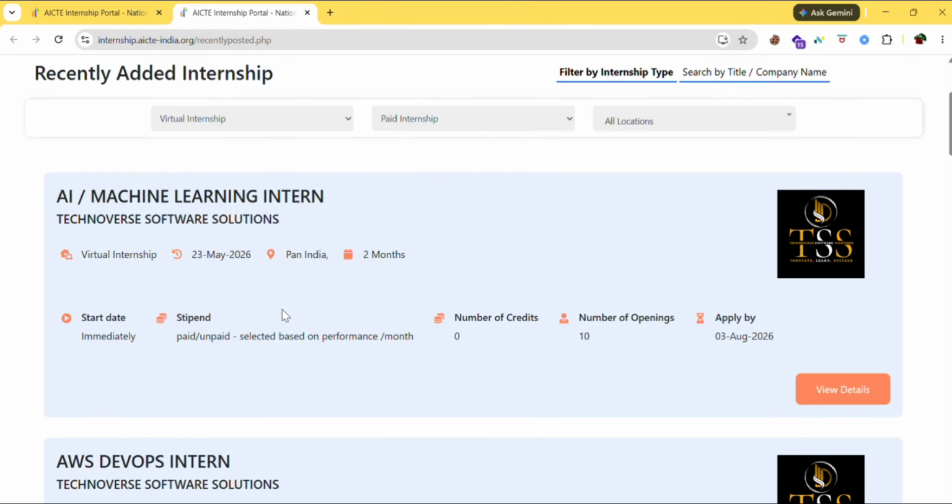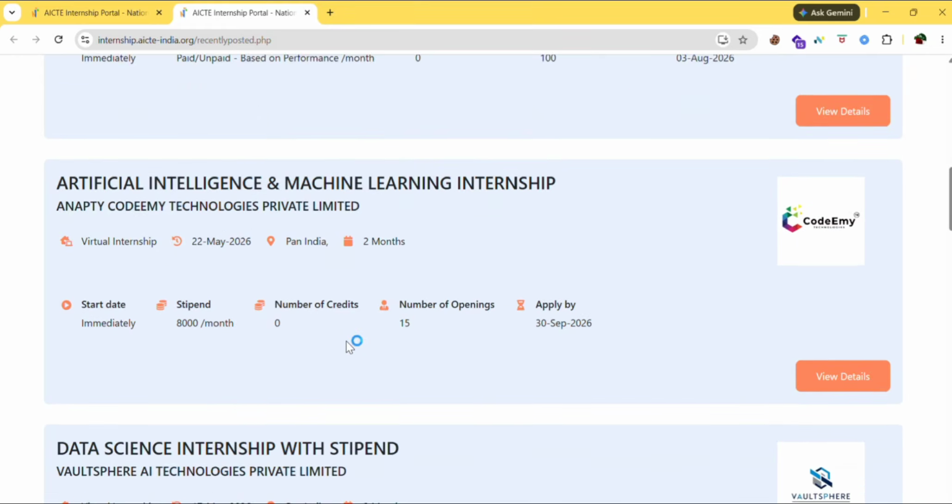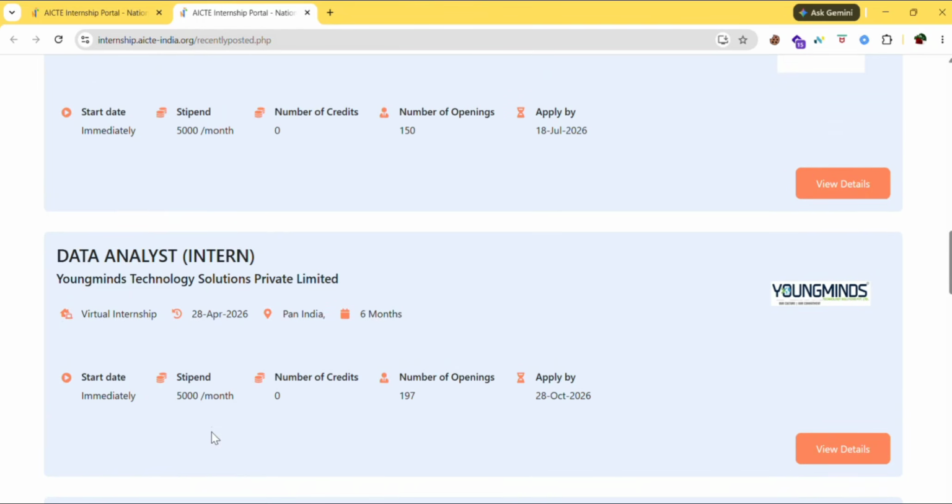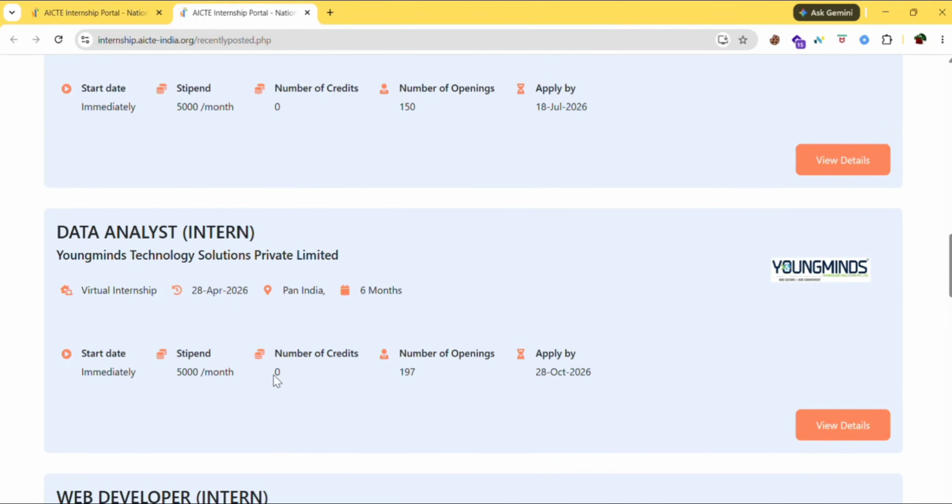So let's go with this. AI machine learning intern. This is a virtual internship, and it is paid or unpaid based on your performance. But some will be there which you will get paid, like 8,000 per month, 5,000 per month. You can see, right? So let's go with this paid internship first. And the good thing is you can apply by 28 October. So you have much time, but the number of openings is 197. So you need to apply as soon as possible, because those who apply early might have more chances of getting shortlisted. First come, first serve basis. If they choose, you'll be in the list. Okay, so let's go with this.